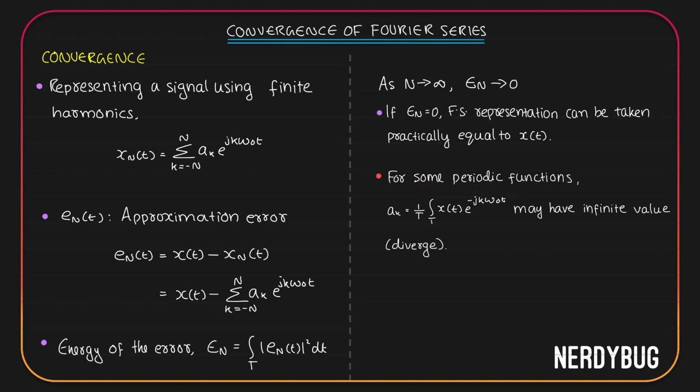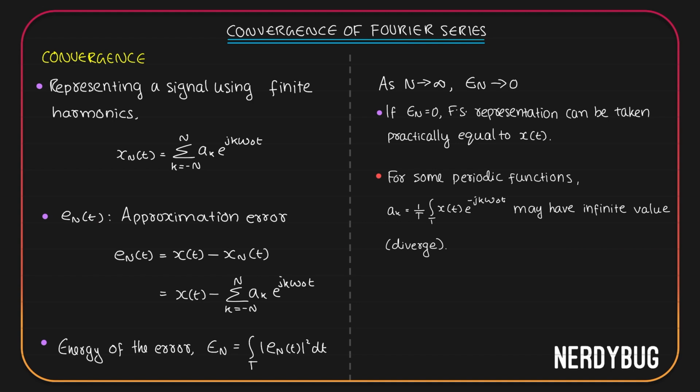For some periodic functions, when we take the coefficient for the kth component ak as 1 by T integral over one time period of x of t e raised to minus j k omega naught t, it may have infinite value. Because when we are finding this integral, we are assuming we're going to get a constant, a finite value. But sometimes for some signals, we might get infinite value. We say it is diverging, not converging.